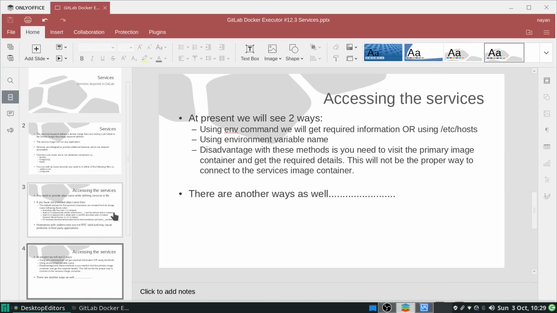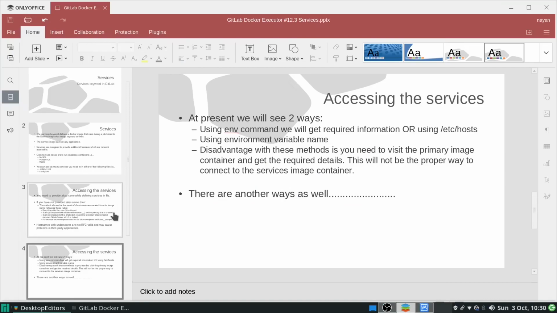Today, we will see two ways to connect with the services image container. These two ways are as follows. The first way is using the env command or using the etc hosts details. We will try to connect with the services image container. The second way is we will use the environment variable name to connect with the secondary image container, or the services image container.